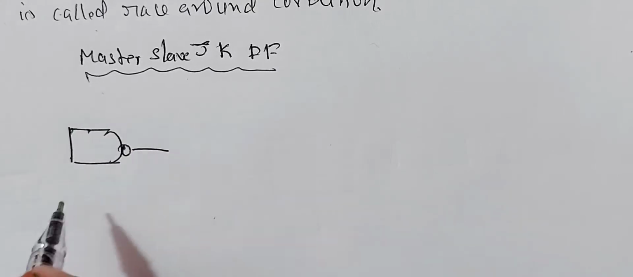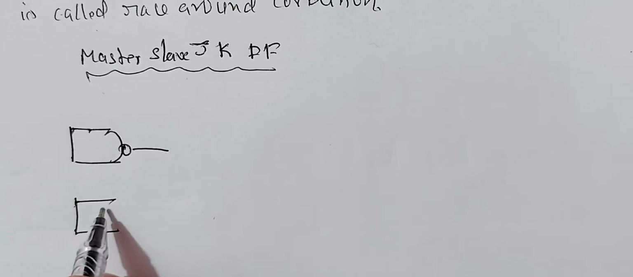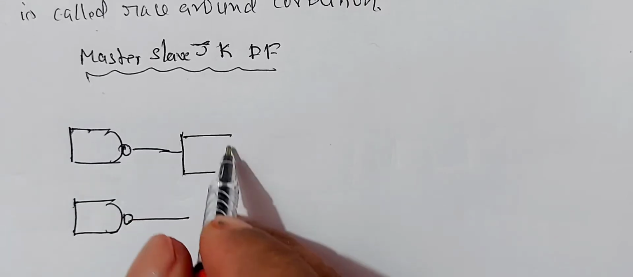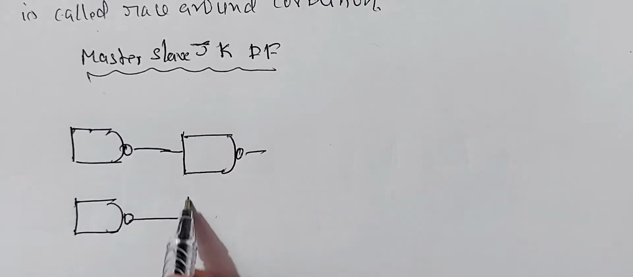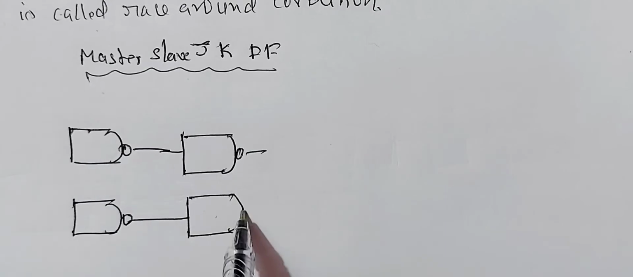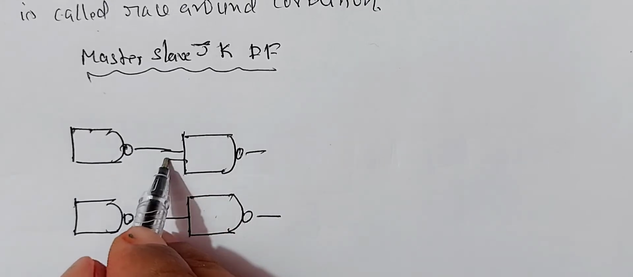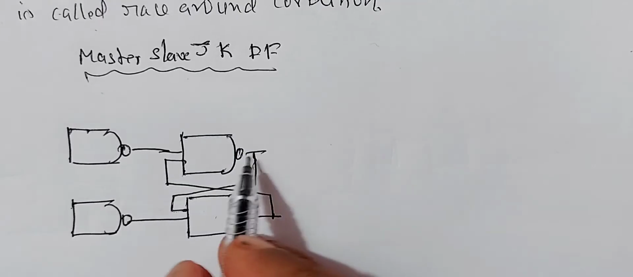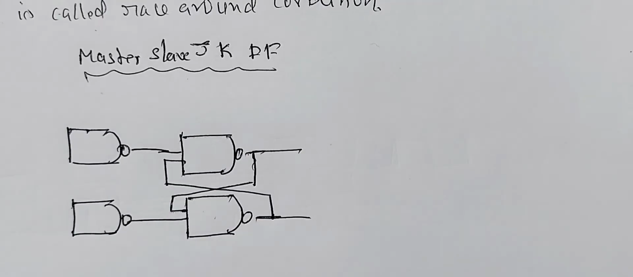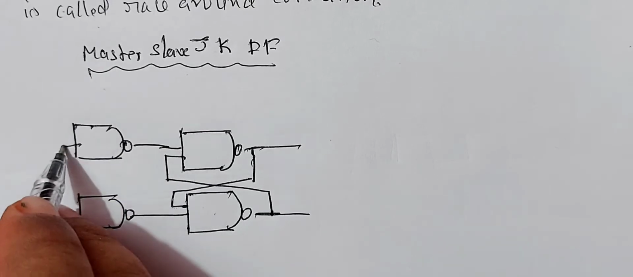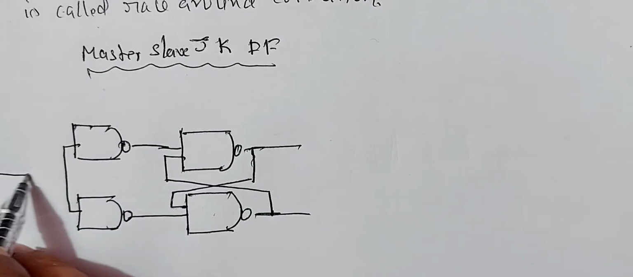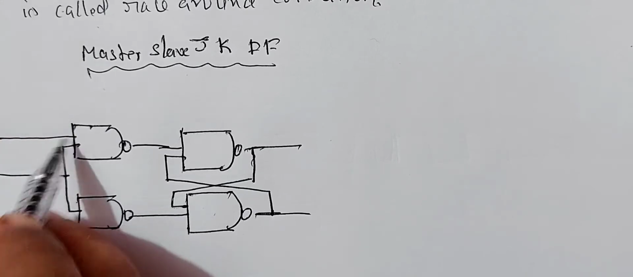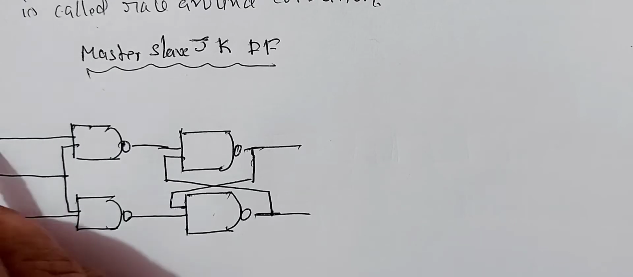A JK flip-flop consists of 4 NAND gates. See, I am drawing the JK flip-flop, the first JK flip-flop. This is the clock input pulse. This is input J. This is input K.